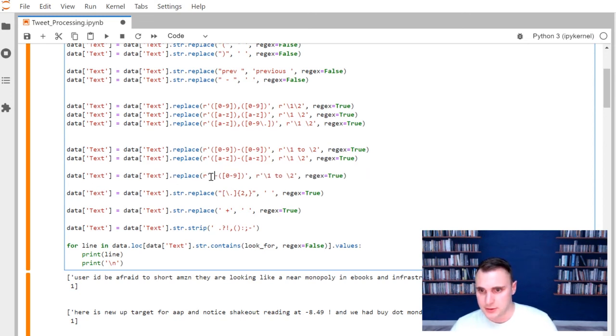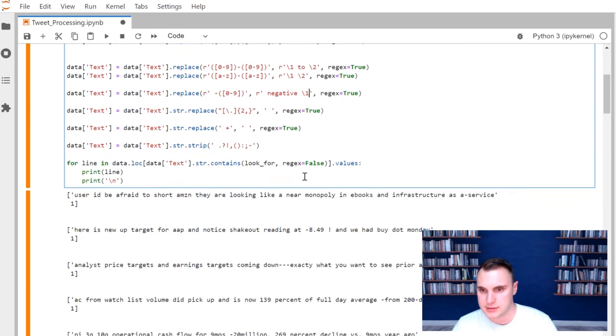Okay, sorry. So this is going to be a space hyphen followed by a number. We no longer have the second position, so we can delete everything except for one. It's going to be a space, then we're going to spell out negative and then do another space. So what this is going to do is replace the hyphen with a space negative followed by whatever that number actually is.